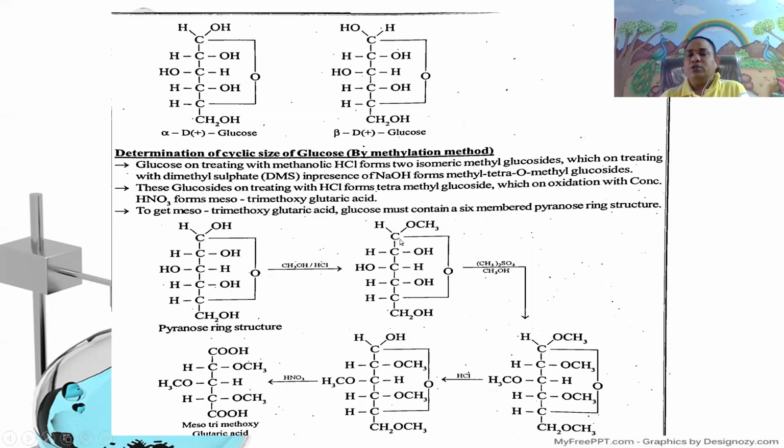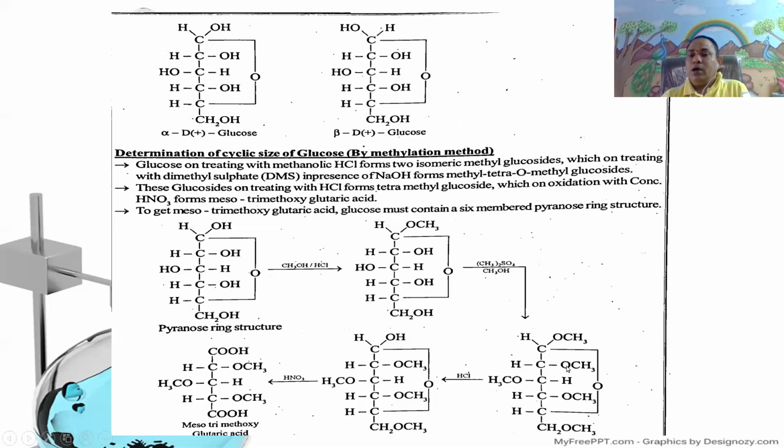Then oxygen is linked to the first carbon. This glucoside on treatment with dimethyl sulfate in the presence of sodium hydroxide forms methyl tetra O-methyl glucoside, that is CHOCH3, CHOCH3, CHOCH3, CHOCH3, here CH, CH2OCH3, that is 1, 2, 3, 4.